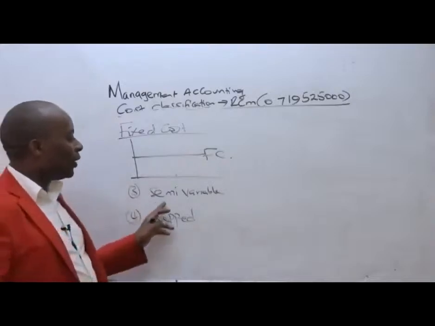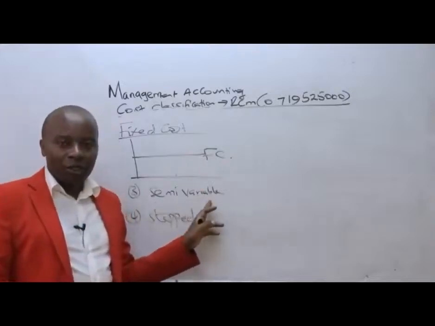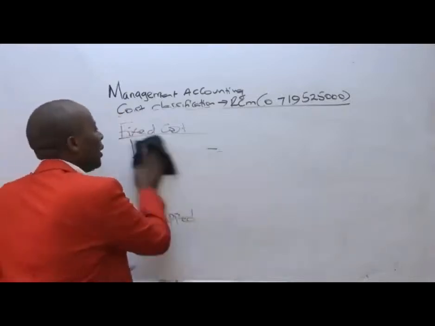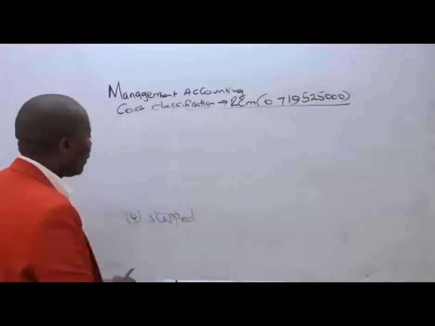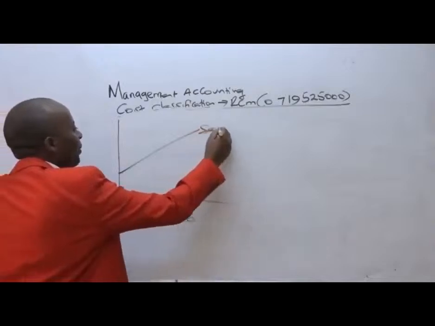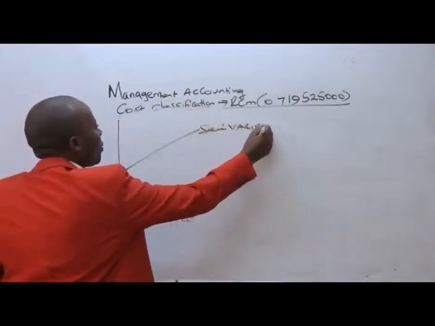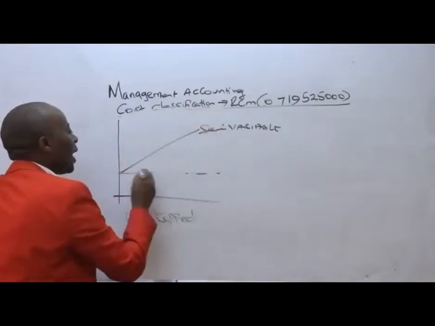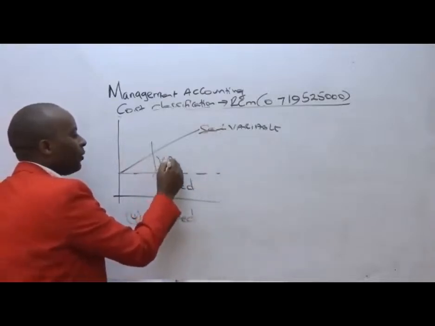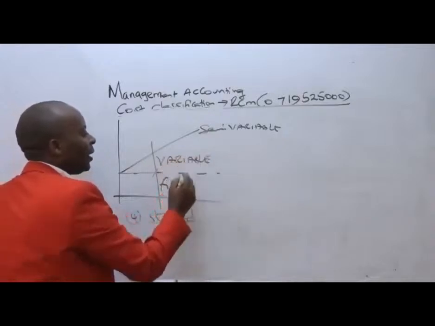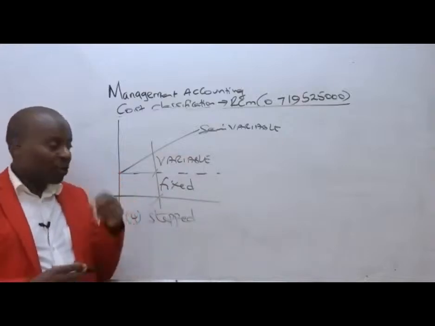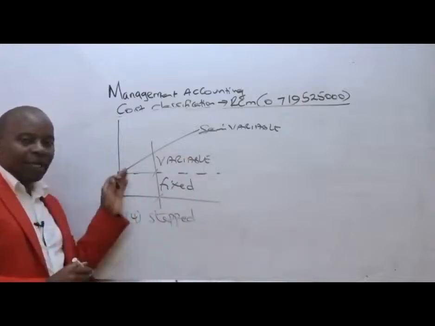Now from there we have the semi-variable cost. Semi-variable cost, as the name suggests, ladies and gentlemen, this is how the semi-variable cost will behave like this. So semi-variable costs are those costs that are partly fixed and partly variable. Partly fixed and partly variable. So you can see it is not beginning from zero here. It's beginning from a point up there.